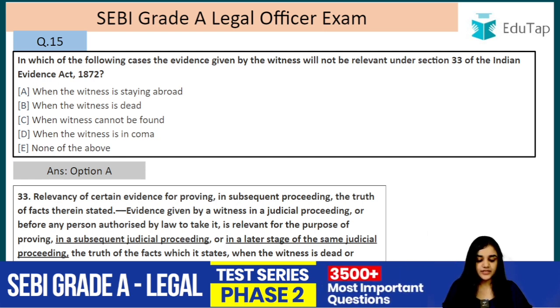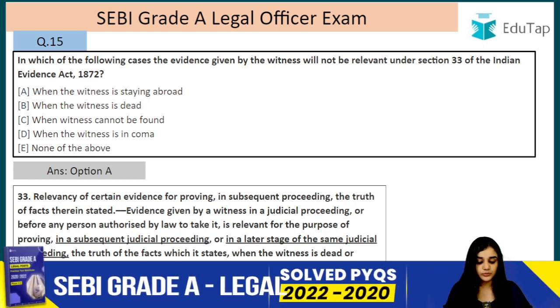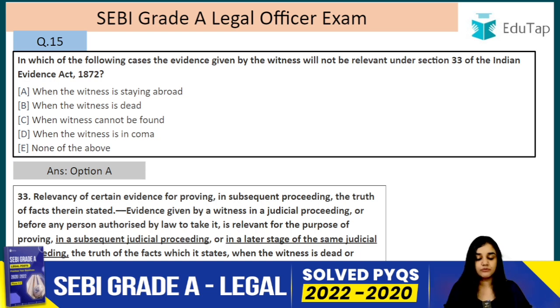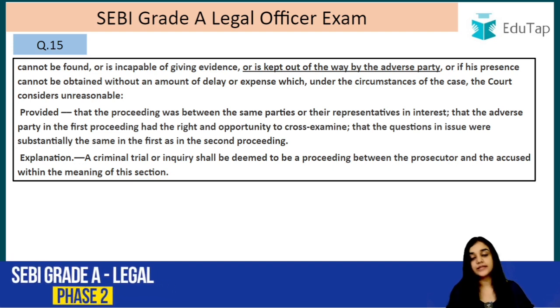Evidence given by a witness in a judicial proceeding or before any person authorized by law to take it is relevant for the purpose of proving in a subsequent judicial proceeding. So a statement made by a person can be used in a subsequent judicial proceeding or in a later stage of the same judicial proceeding, the truth of the fact which it states when the witness is dead, or cannot be found, or incapable of giving evidence, or is kept out of the way by the adverse party.